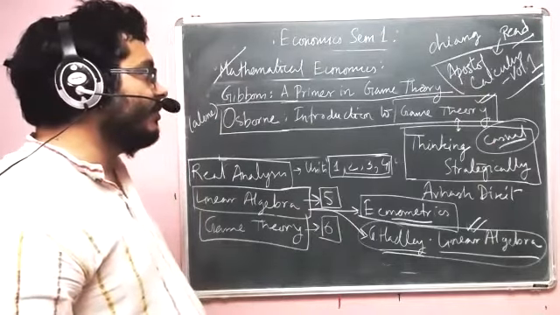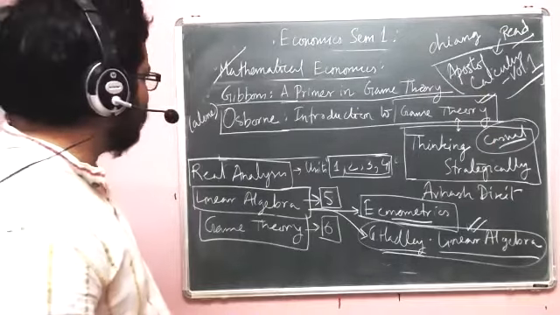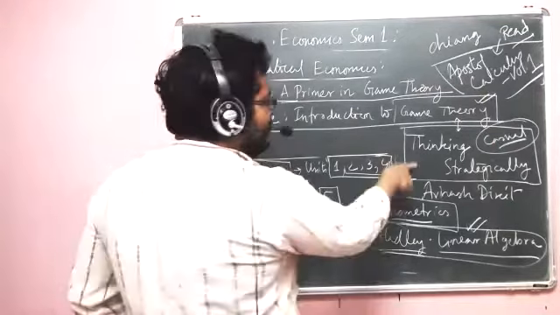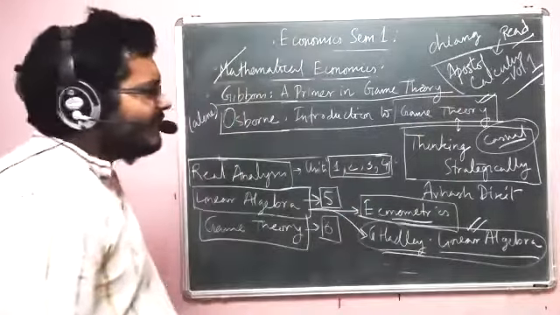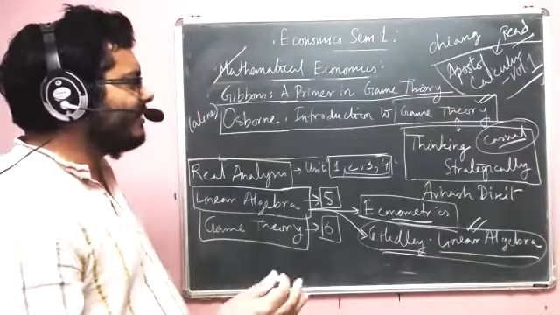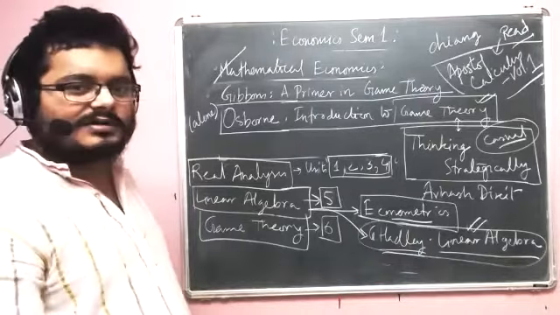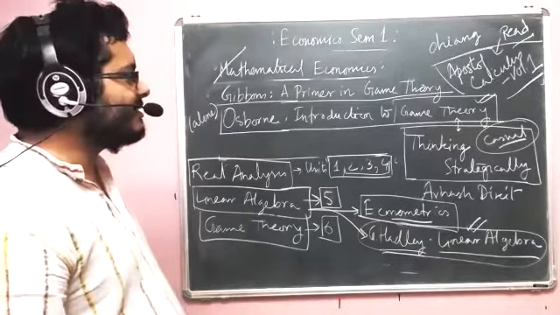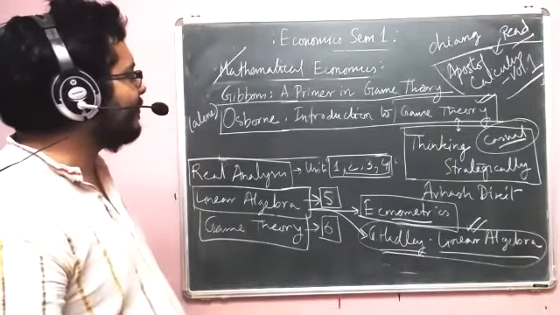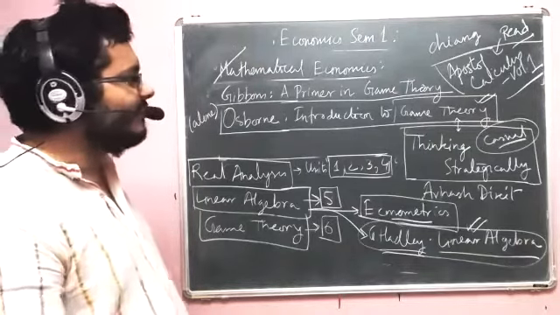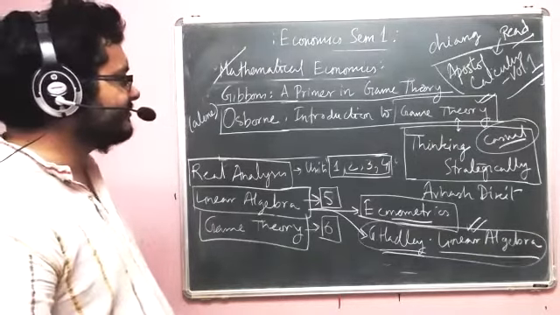So these 4 books, that is Osborne, Dixit, Calculus, and Hadley. You are not buying them because you have a mathematical economics paper in your semester. You are buying them because you are here to study economics honors, and hopefully you are going to do masters in economics, and then you'll either go for a PhD or some kind of corporate job. Okay.